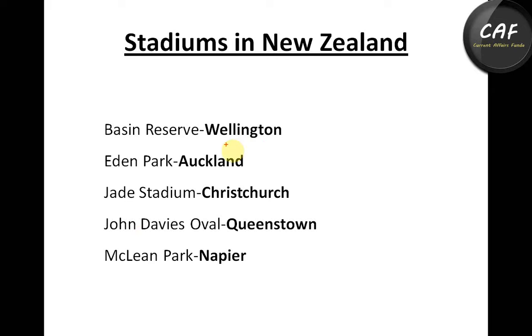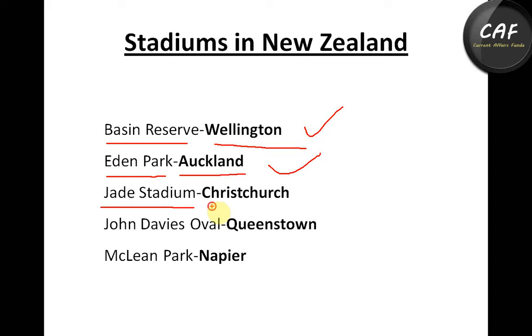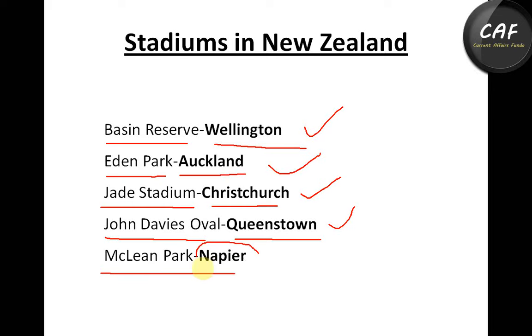New Zealand has basically 5 sports stadiums. The first one is Basin Reserve, in Wellington, a multi-sports stadium. Eden Park is in Auckland, a cricket stadium ground. Jade Stadium is in Christchurch. The next one is John Davies Oval, in Queenstown. And the last one is McLean Park, which is in Napier.